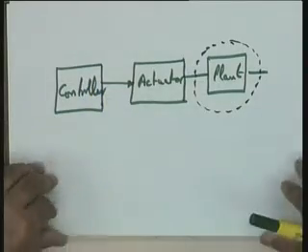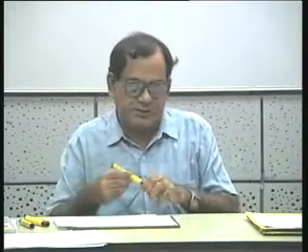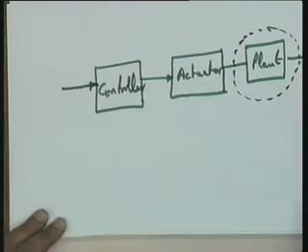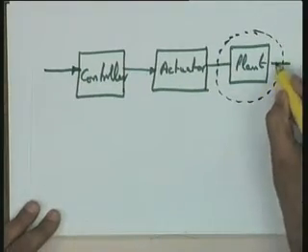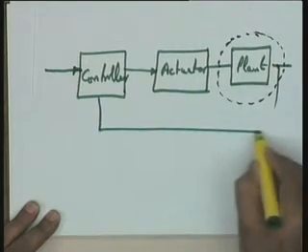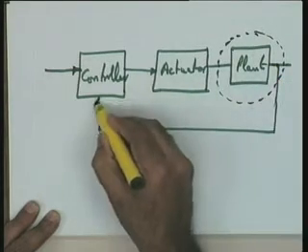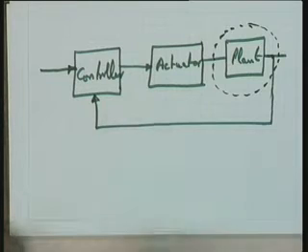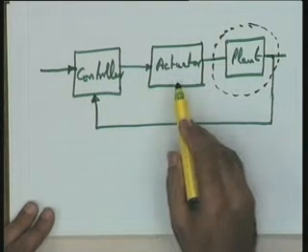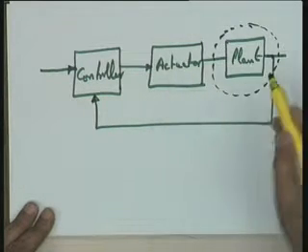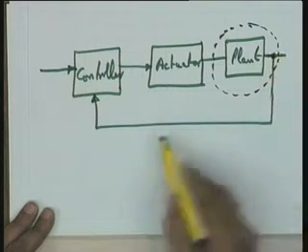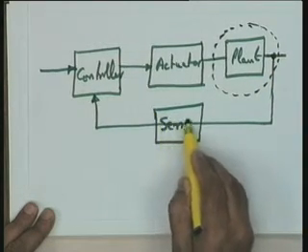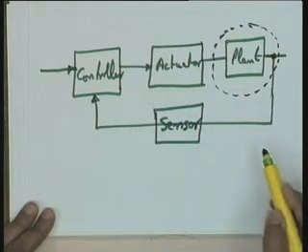The controller should get information, this is what we have done already, about the command signal, and it should also get information about the actual controlled variable. On the basis of this information, it controls the power supply to the actuator. The actual information about the controlled variable will normally come through a suitable sensor.